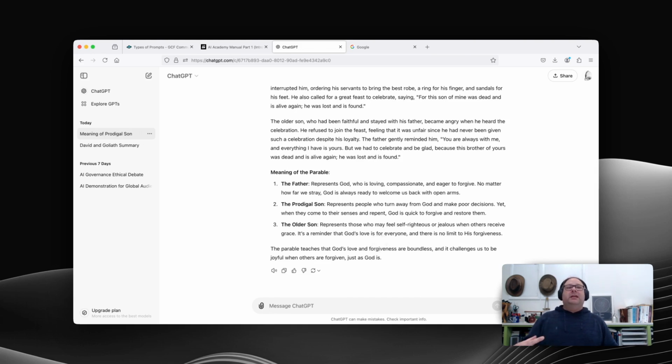So because we've given it that very specific instruction about what role it should take, it's given us a response which includes something that's relevant to that role, i.e. what the actual meaning of the parable is.